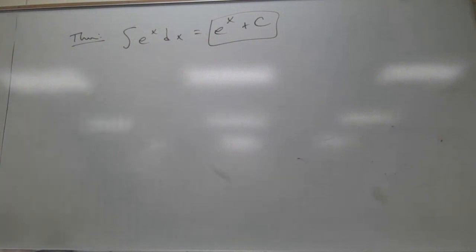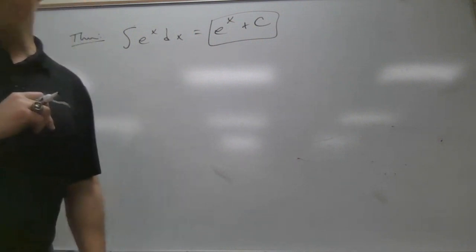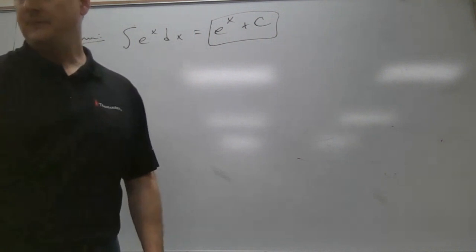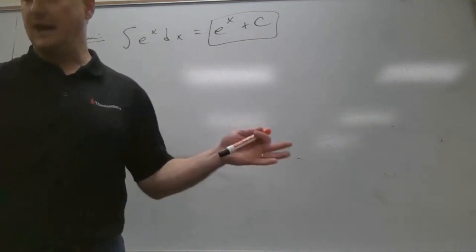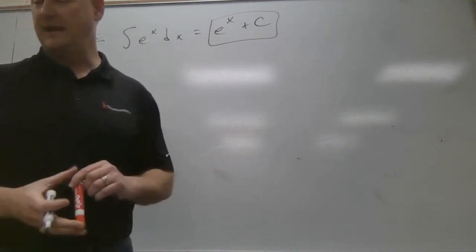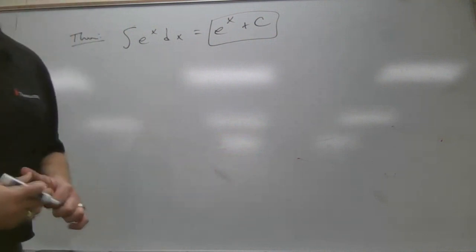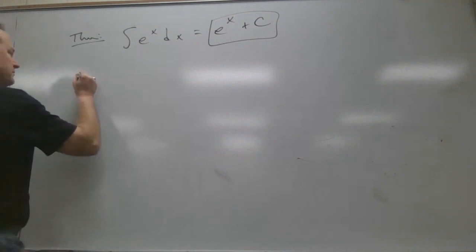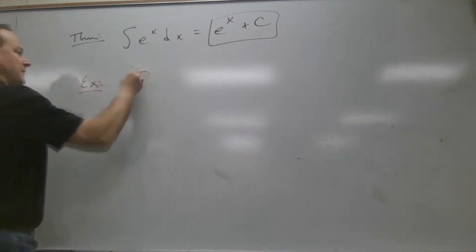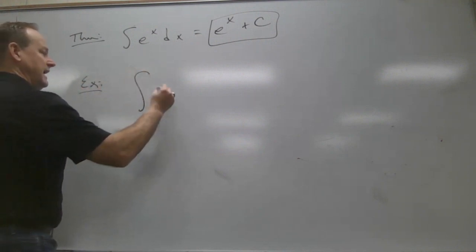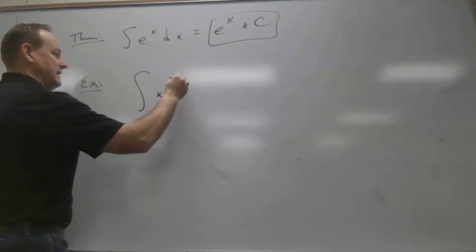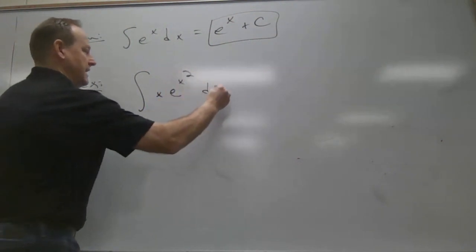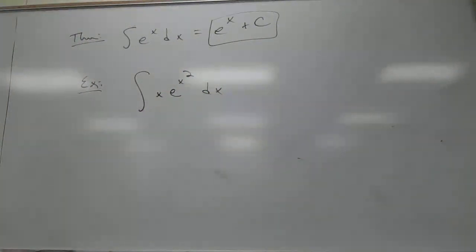What if... What I don't like about this book, if you're looking on page 463, is they use a u there, but they're not saying that u is a function of x. So I really don't like that. They do on the derivative, they don't on this. But let's look at an example, shall we? What if I want the antiderivative of x e to the x squared dx? So this would be a fun one.